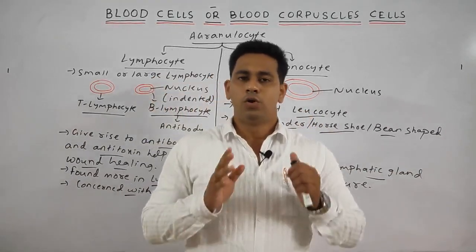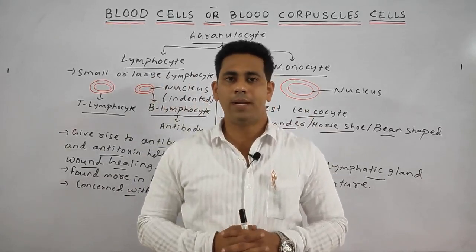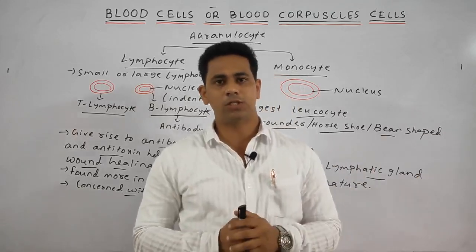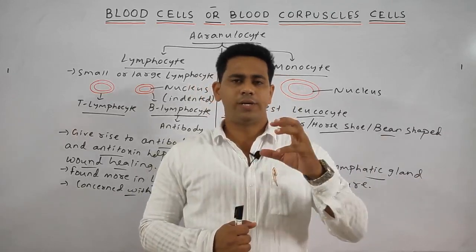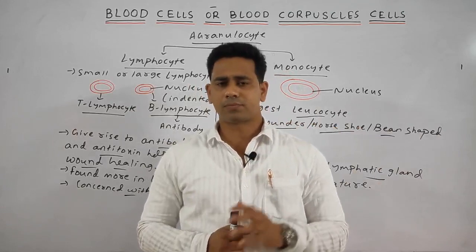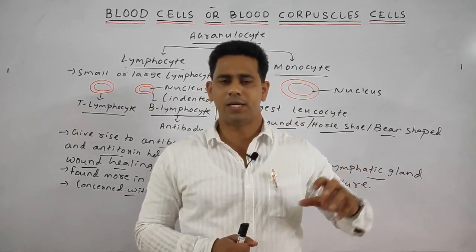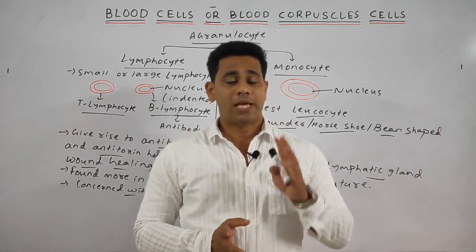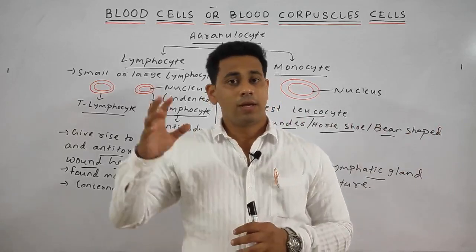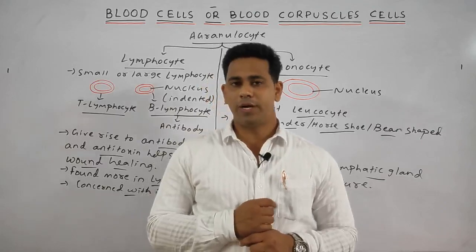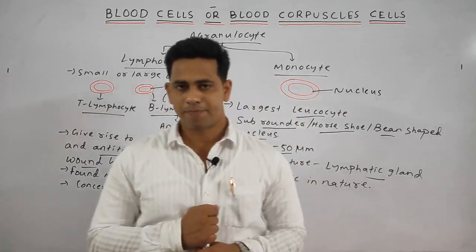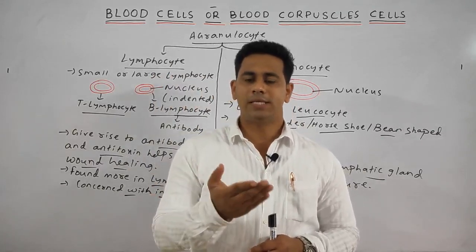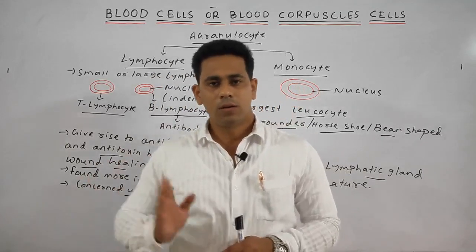So students, today we discussed the complete portion of the blood composition. In the previous class we discussed the plasma and the introduction of the blood: what plasma proteins and nutrients are present in the plasma, which makes up 60% of the blood. Today we discussed the cellular component, which makes up 40% of the blood. It is of three types: the RBC or erythrocyte, the WBC, and the blood platelet.